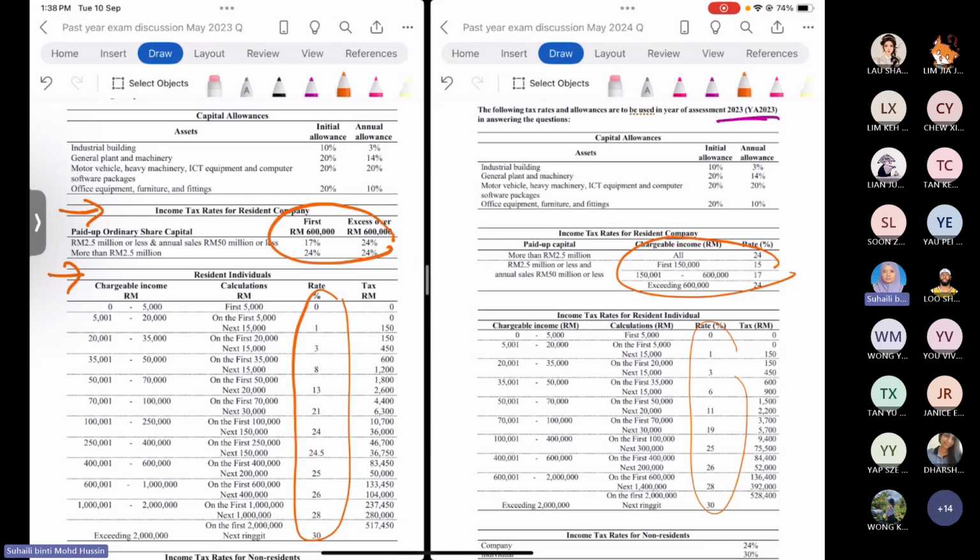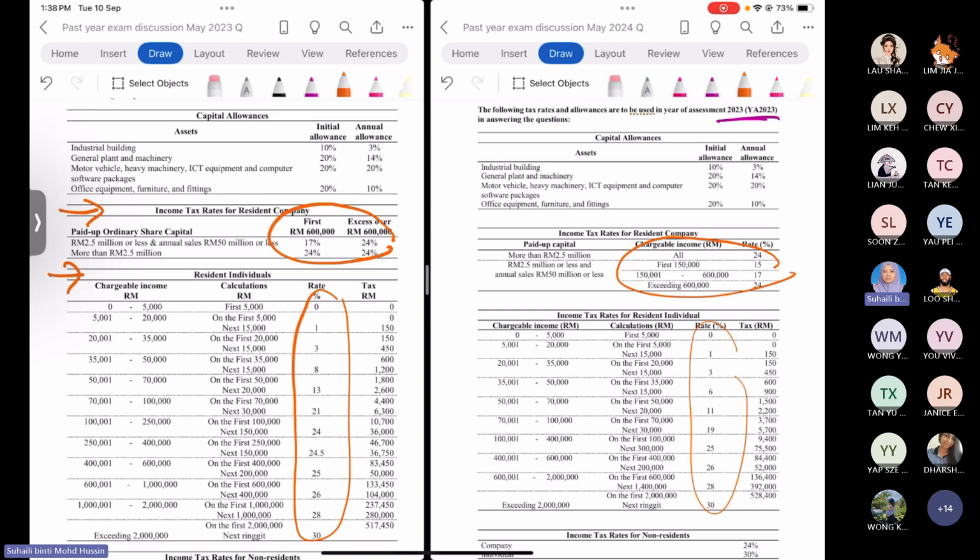So when you answer the question for May 2023, you must check the table for the same year. Don't check the wrong one; when you answer May 2023 past year, you check the table for 2023. Otherwise the answer will be different, because when you prepare the taxation, you have to prepare the current year of assessment.